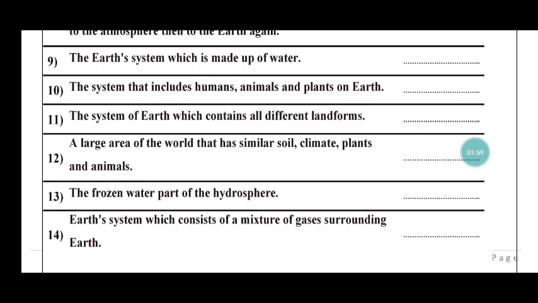A large area of the world that has similar soil, climate, plants, and animals. Think. Biome, yes. Number 13, the frozen water part of the hydrosphere. Glaciers, yes. 14, Earth's system, which consists of a mixture of gases surrounding Earth. Atmosphere, yes.